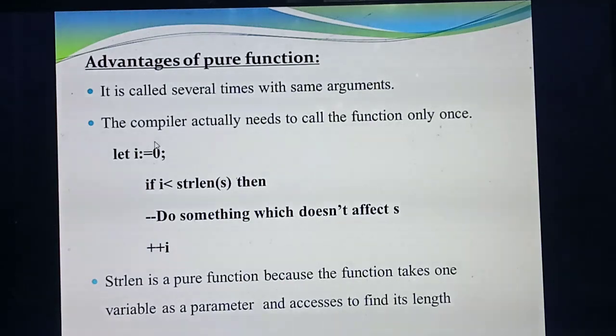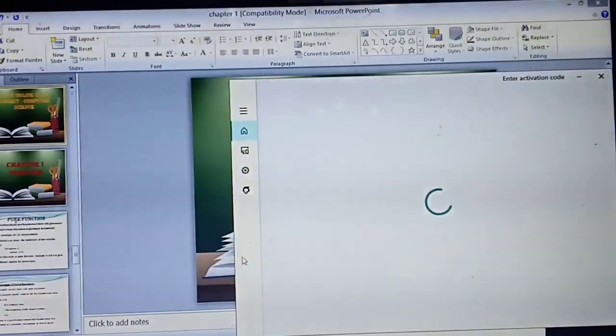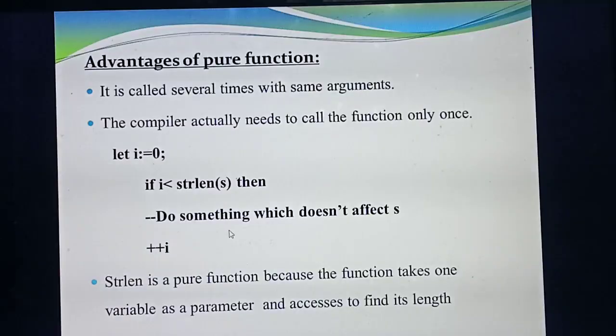So the value of i is always less than what? strlen of s. So listen, students, the value of i will always be less than the string length. The initial value is given as 0. For example, the length of the string is 3, so the value will always be less than 3. If you are giving the word Anu, will you get the answer as 4? No. So the value is always less than that.